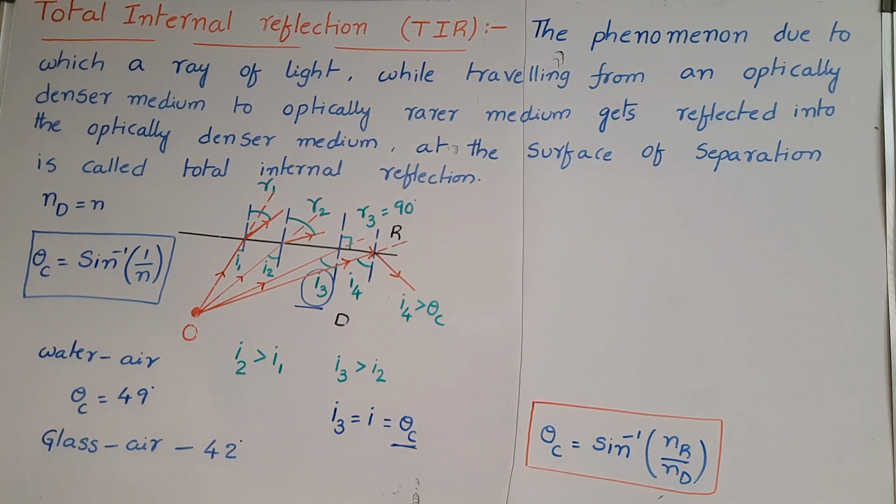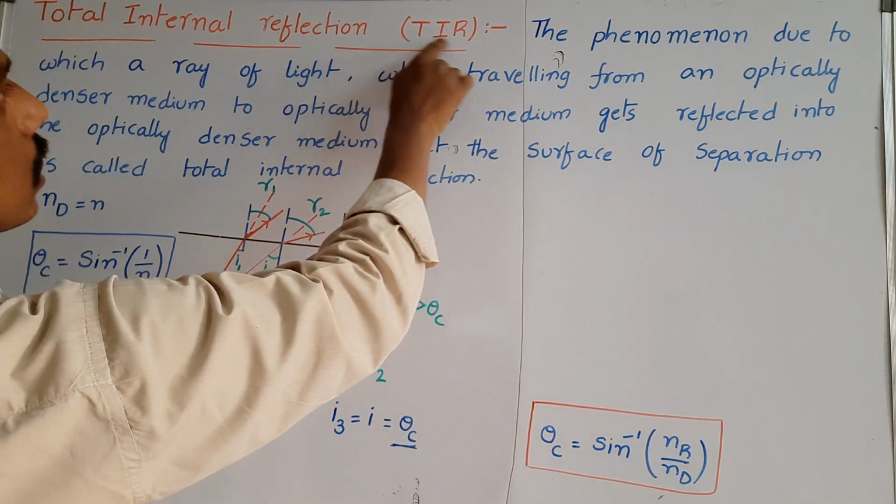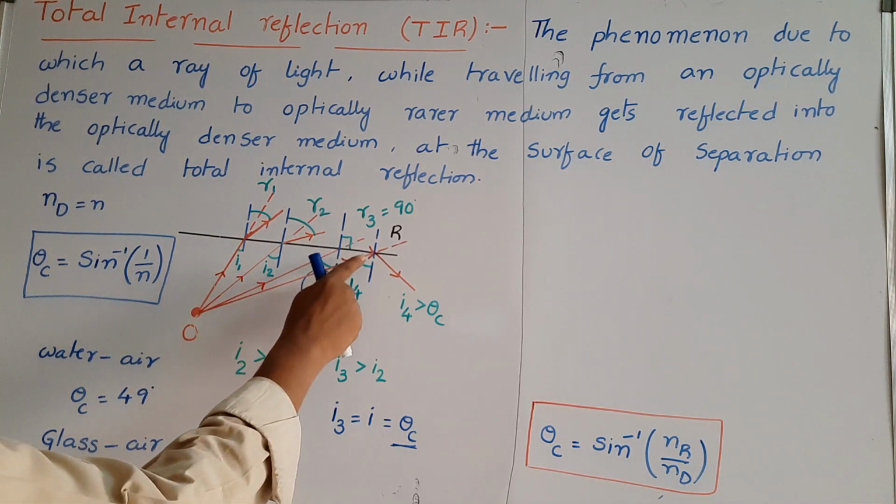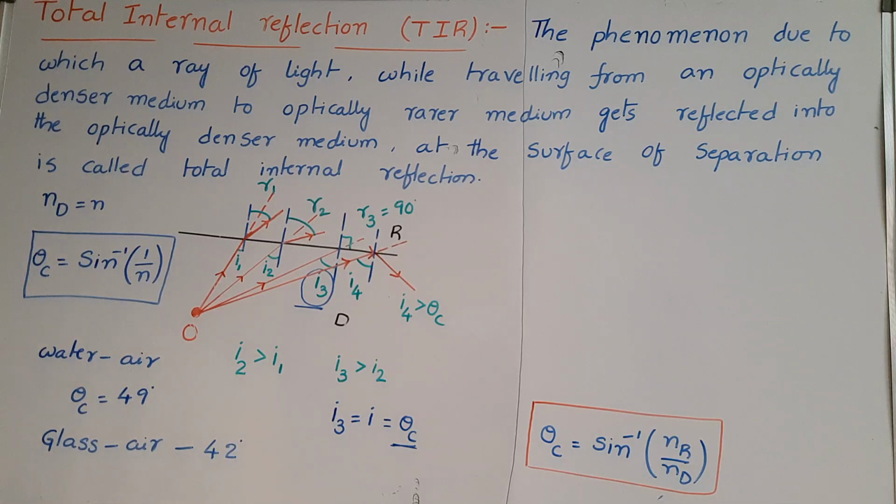Total internal reflection, simply write it as TIR. The phenomenon due to which a ray of light, while traveling from an optically denser medium to an optically rarer medium, gets reflected into the optically denser medium at the surface of separation is called total internal reflection. Here the angle of incidence is beyond the critical angle, and total light is reflected back into the same medium. This is called total internal reflection.